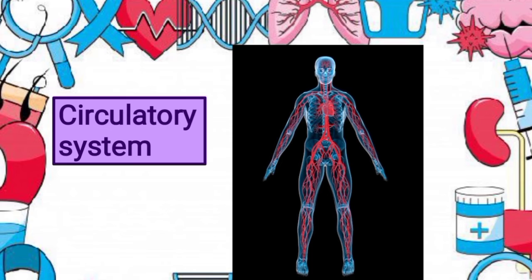The heart is a muscular organ situated in the chest, just behind and slightly towards the left of the breastbone, and it roughly measures the size of a closed fist. The human heart is one of the most important organs, responsible for sustaining life. It functions throughout a person's lifespan and is one of the hardest working muscles in the human body. Now let's understand the function of the heart.